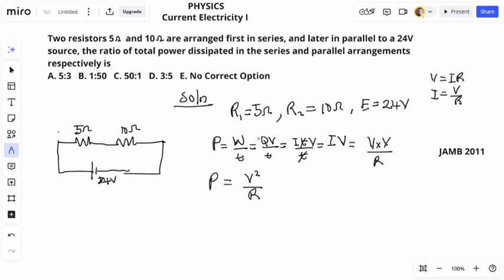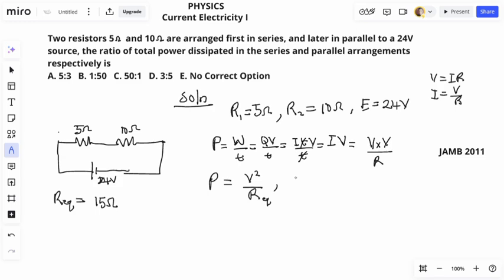So let me calculate the power for when it is in series. Now, this R here represents our equivalent resistance. So equivalent resistance here, R equivalent, equals, since this is a series connection, the resistors will add up. There's not much mathematics there, so that will be 5 plus 10, which is 15 ohms. So R here will be the equivalent resistance, because we are trying to find the total power, not individual power dissipated in the resistor, the total power drawn from the source.